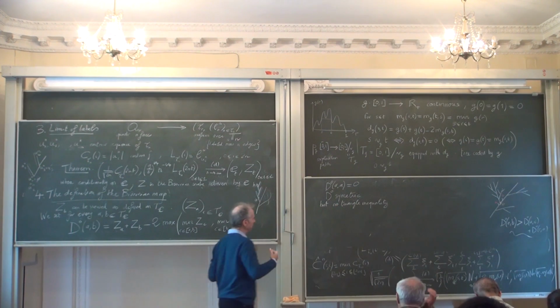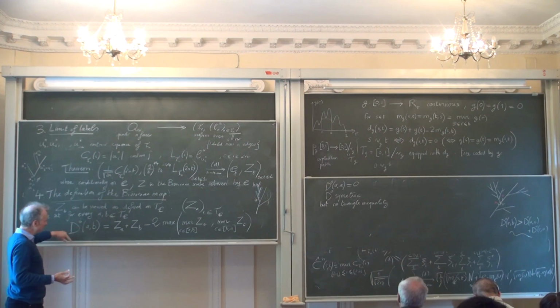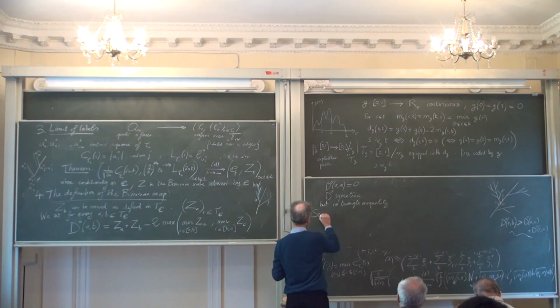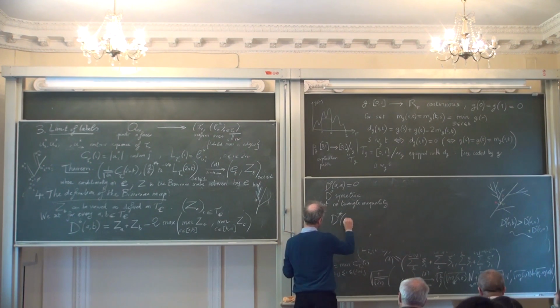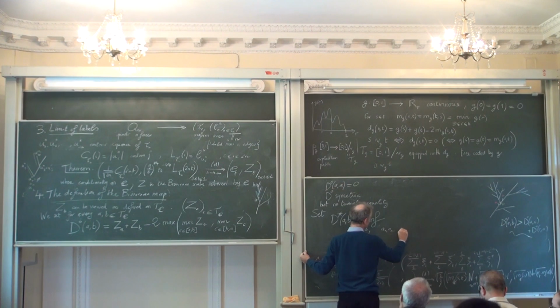So what do you do when you don't have the triangle inequality? You transform this d0 into a function that will satisfy the triangle inequality. This is what I'm going to call d star. How can you define it? You take the infimum over the choice of the integer k and of the points a0, a1, ..., ak, where a0 is equal to a and ak is equal to b.